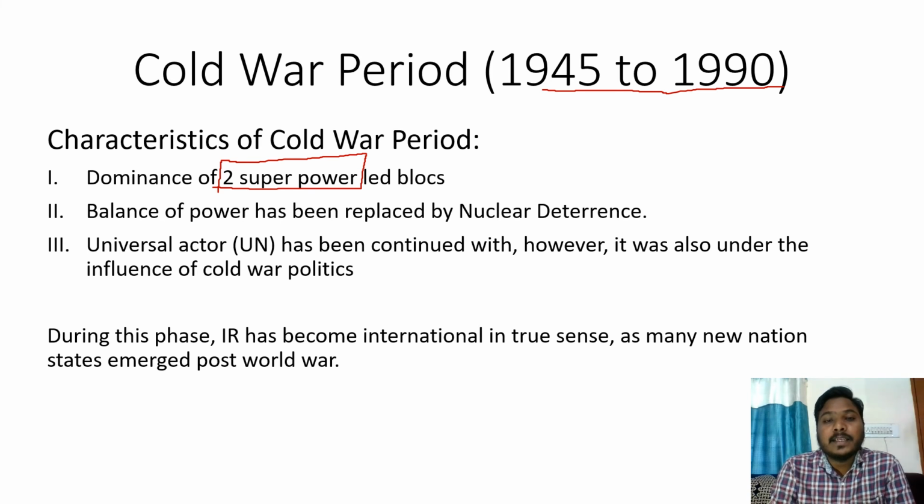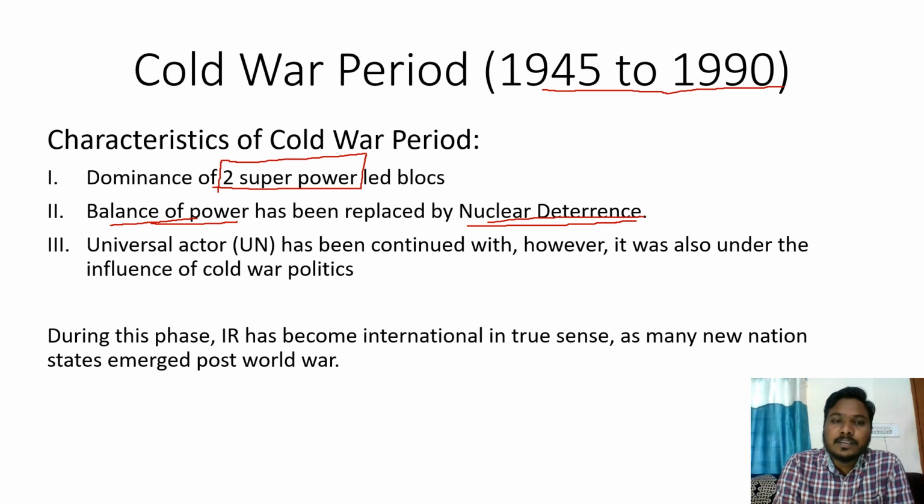Now, second thing, the balance of power has been replaced by nuclear deterrence. Nuclear deterrence means that the superpowers were having nuclear capabilities and they were trying to restrict the other nations from attacking. That I am having a nuclear weapon, you cannot attack me. If you attack me, I'll attack with a nuke. So the balance of power concept has been replaced with nuclear deterrence.